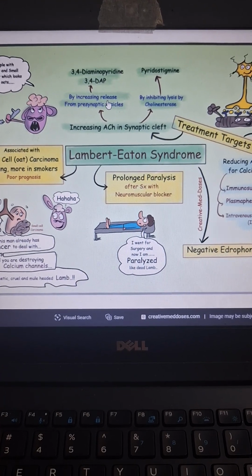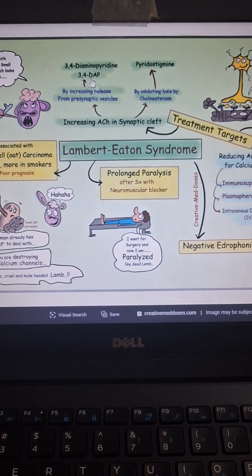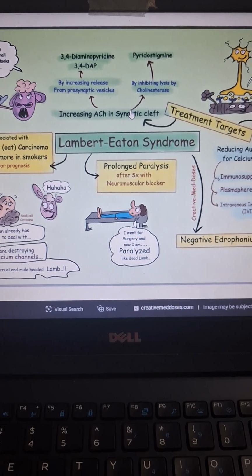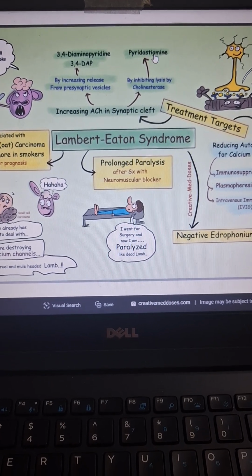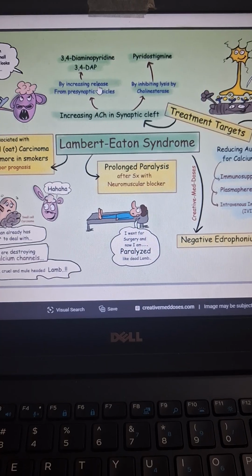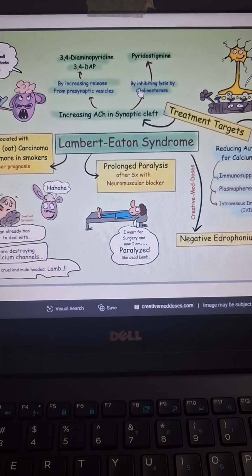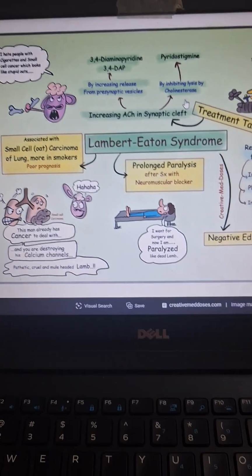3,4-diaminopyridine works by increasing acetylcholine in the synaptic cleft. How can we do this? By 3,4-DAP and by pyridostigmine, by increasing release from presynaptic vesicles. And how does it work? By inhibiting the breakdown by cholinesterase.